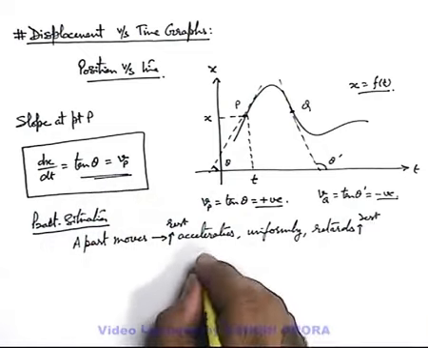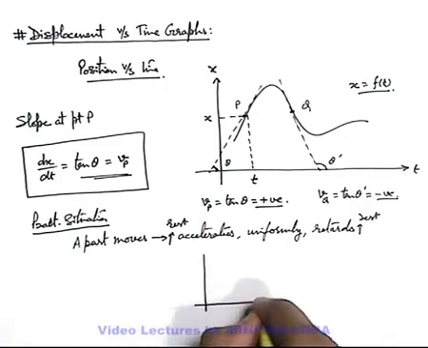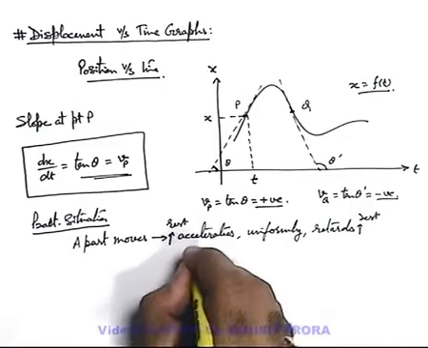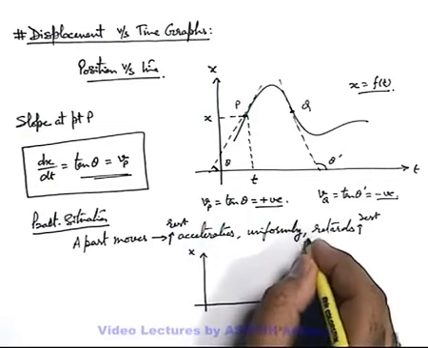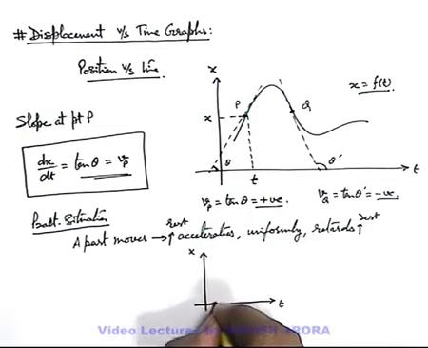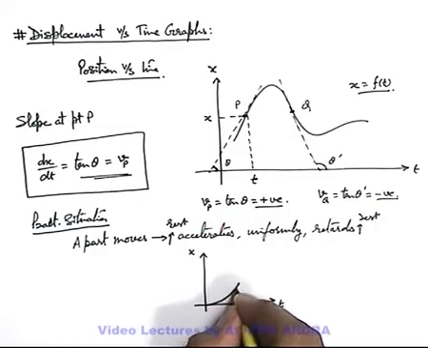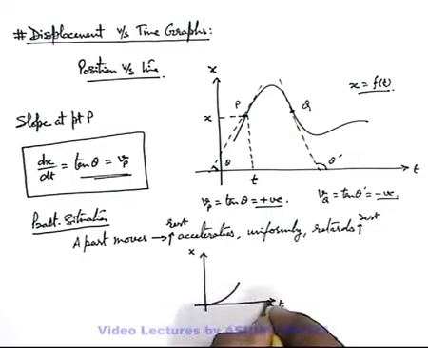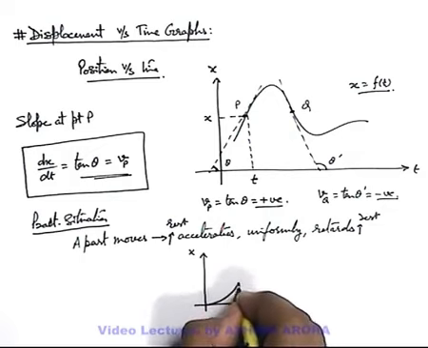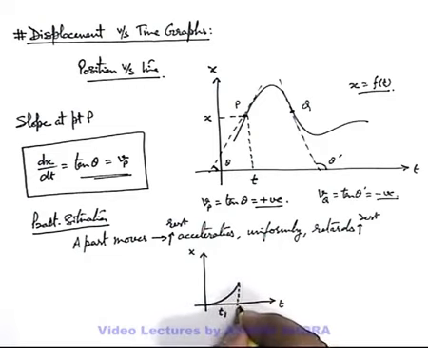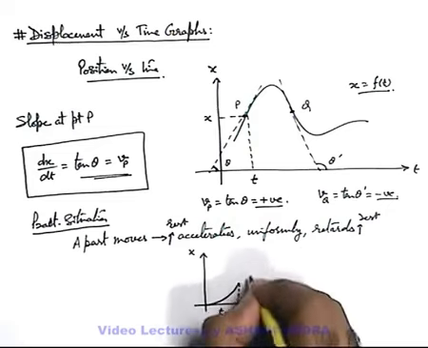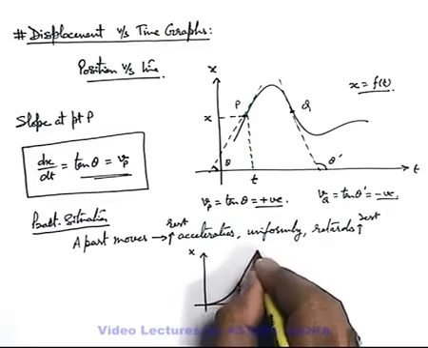So if we draw the displacement time graph of such a motion, first the slope is increasing, the curve goes like this. You can see continuously the angle which the tangent makes with the time axis is increasing, and then say for a time t1 it is accelerating, and from time t1 to t2, or you can say for a duration t2, it moves uniformly, so we can draw a straight line.